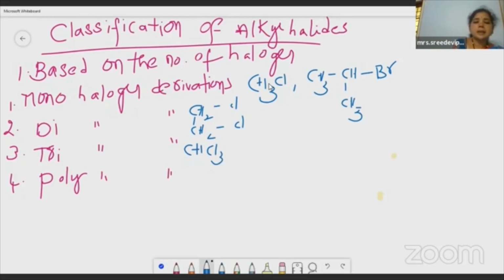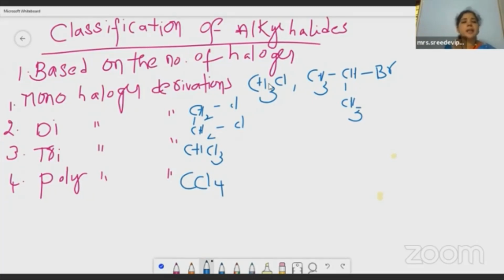Now the last example, CCl4. How many halogens? 4 halogens, right? Monohalogen derivatives contain one halogen atom. Dihalogen, 2 halogens. Trihalogen derivatives, 3 halogens. Polyhalogen derivatives, more than 3. We call it poly, like carbon tetrachloride, CCl4.